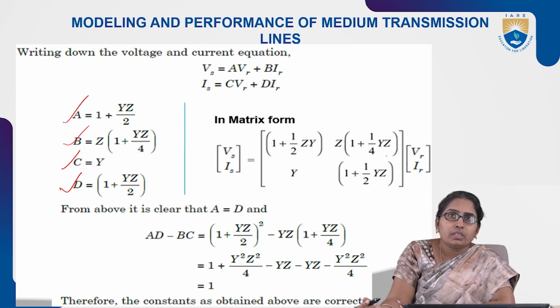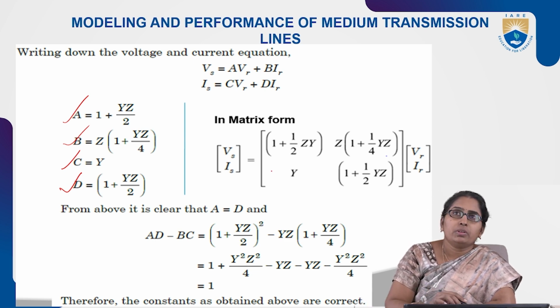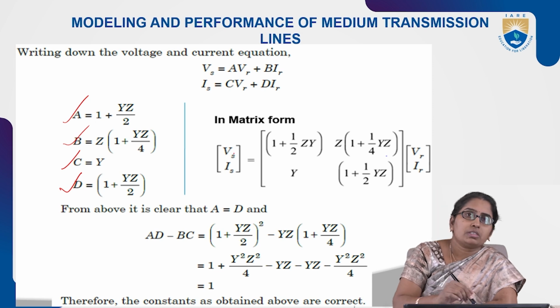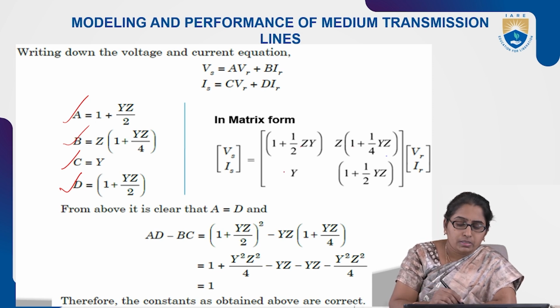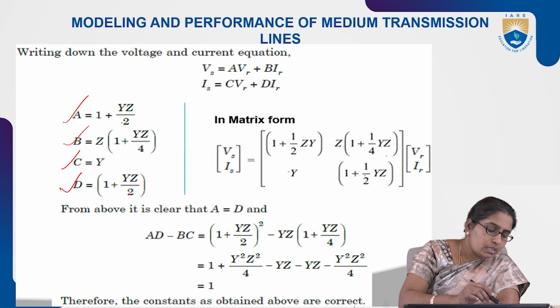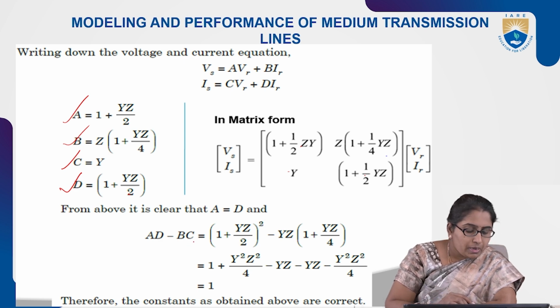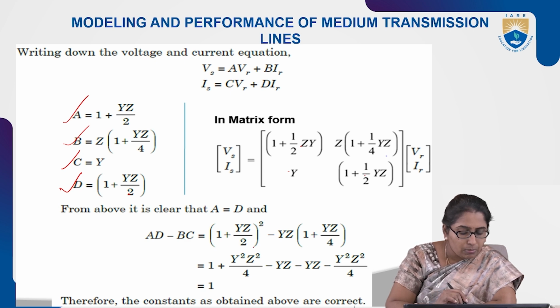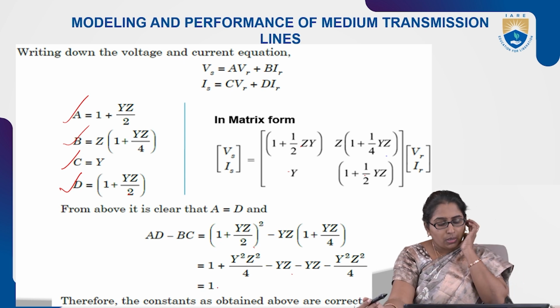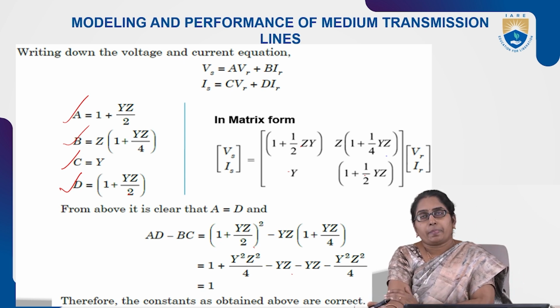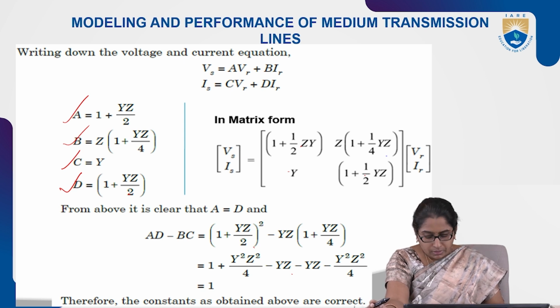Put that in matrix form. We know how to write these two equations in standard form, A, B, C, D. Checking the conditions: A is equal to D. Yes, both are equal. Check another one, AD minus BC. Finally simplified using the a plus b whole square formula, it is obtained as 1. So the constants obtained above are right. So that is the nominal T method.